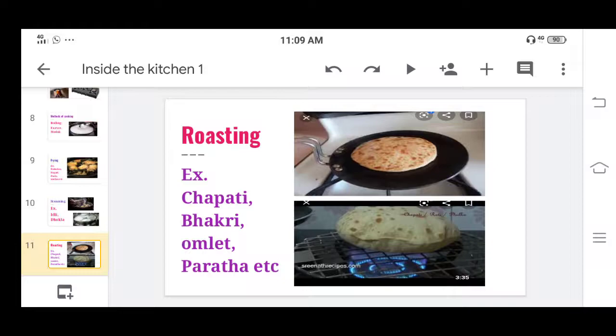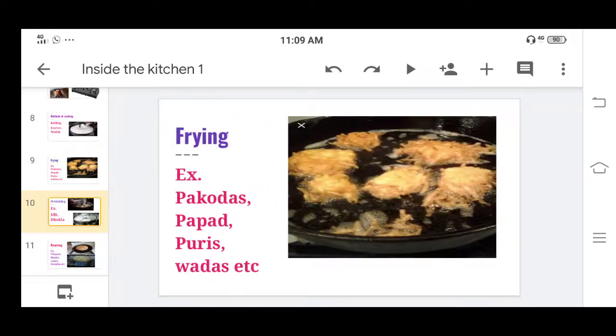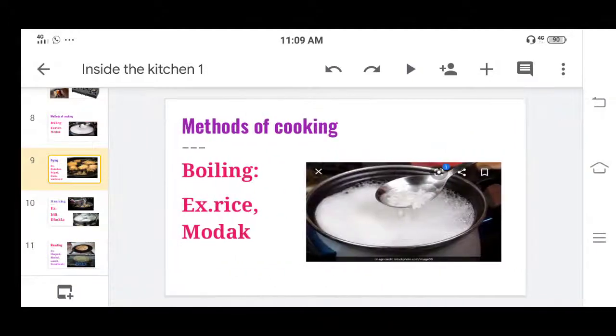So these are the four methods that we have seen. Most of the time, whatever we prepare at home, we use these methods for cooking: roasting, steaming, frying and boiling. And we prepare a variety of food items according to our likes, using a variety of ingredients.